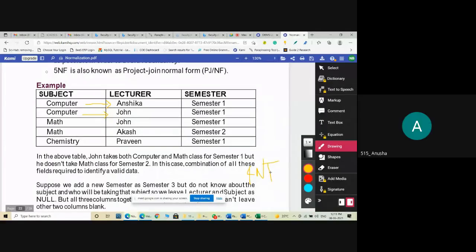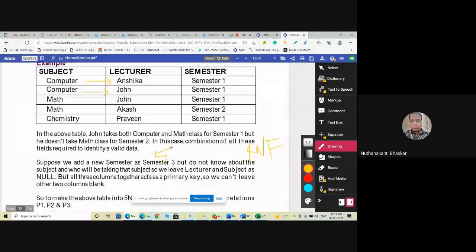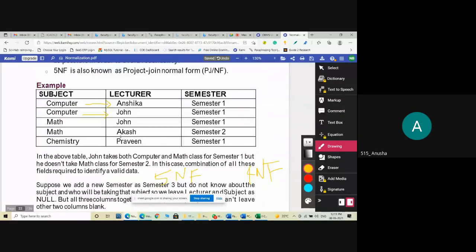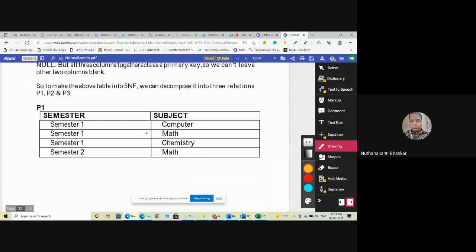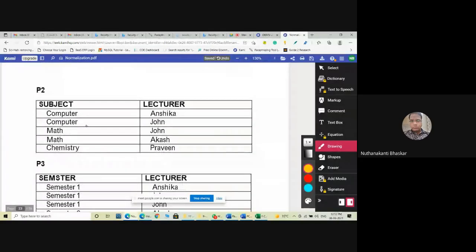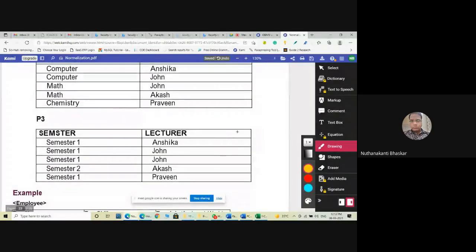Yes, sir. But as per the fifth normal form, what do you need to add extra? Lecturer and semester we need to add. Means we will get three relations, because we need to have all combinations which contain functional dependency. That's why semester subject, subject lecturer, and semester lecturer. Clear?